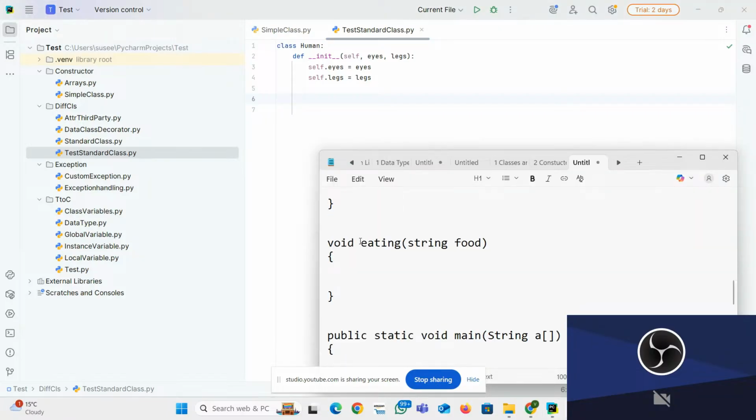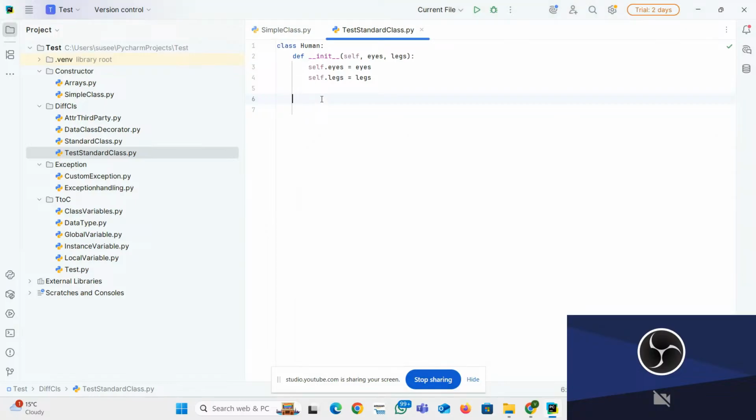What is the method? Eating. How do we create the method? If you want to create a method, you have to use the keyword def, then the method name, then you have to put self. The self keyword we always need to use as an argument. You will be getting confused, right? What is a self variable?